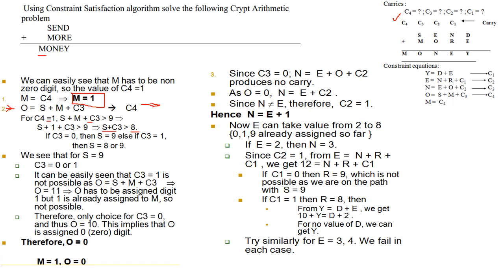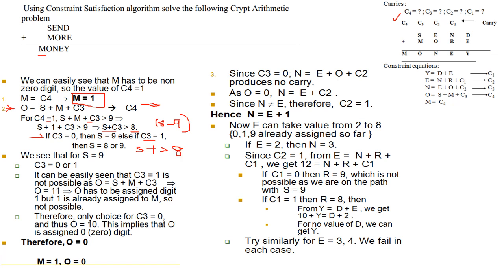If C3 is equal to 0, S equal to 9. Why? S should be greater than 8. From the numbers 0 to 9, the only number satisfying greater than 8 is 9. Else, if C3 is equal to 1, then S plus 1 should be greater than 8.